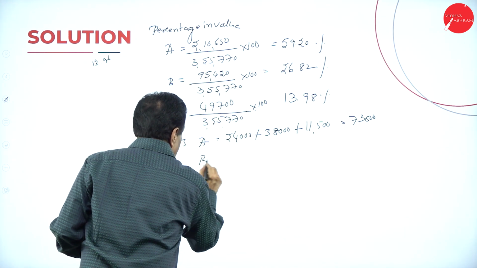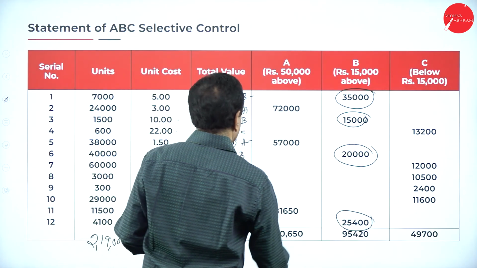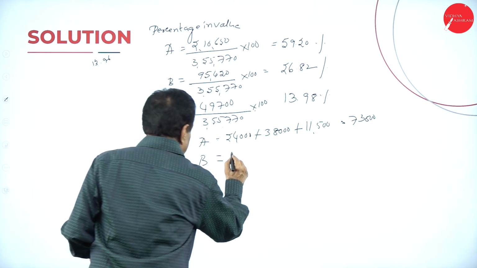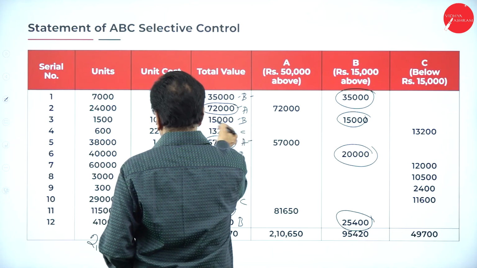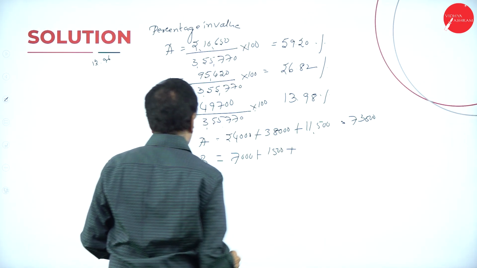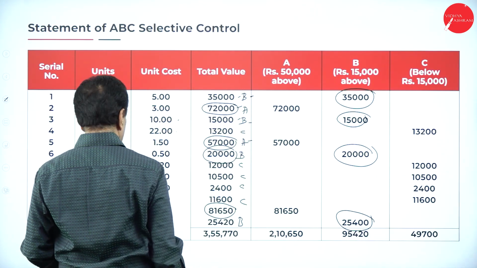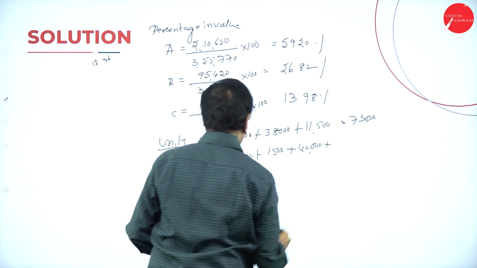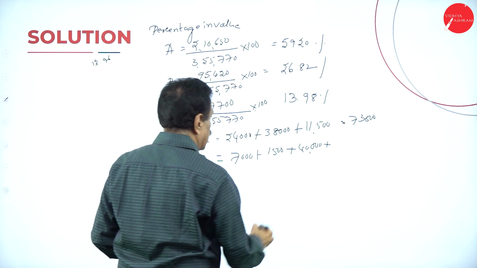B units: 7,000, then 1,500, then 40,000, then 4,100.